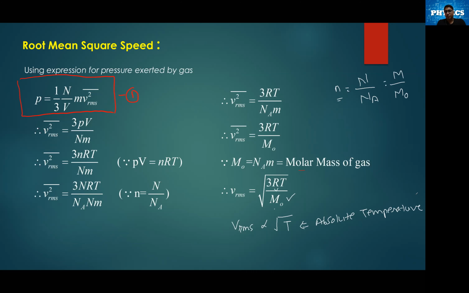Remember, when we say VRMS is directly proportional to root T, that means if T will become 0 Kelvin, as I said, it's absolute temperature, then VRMS is going to be 0. It is absolute proportional. So VRMS will become 0. When we say VRMS will become 0, it means all the molecules will stop. So at 0 absolute temperature, all the molecules stop. VRMS becomes equal to 0 over here. That's our conclusion. The VRMS is directly proportional to temperature.